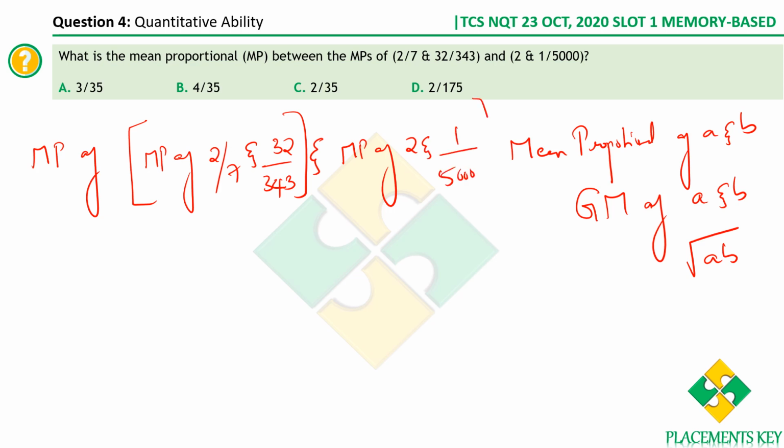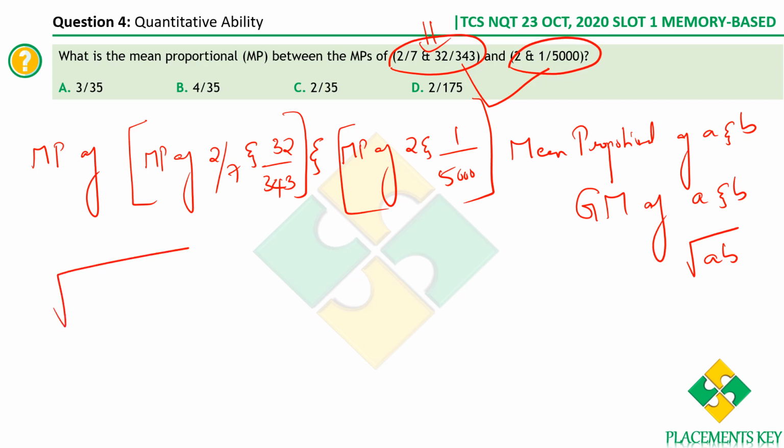Please don't worry, I'll explain what I'm trying to say. First find the mean proportional of these two, next find the mean proportional of these two, finally find the mean proportional of these two. So first let's find the mean proportional of 2 by 7 and 32 by 343. I already told you mean proportional is square root of AB.